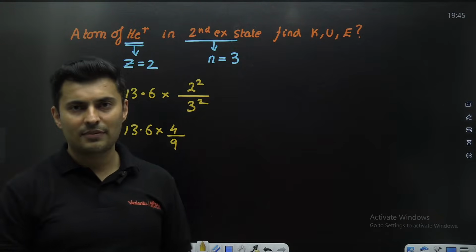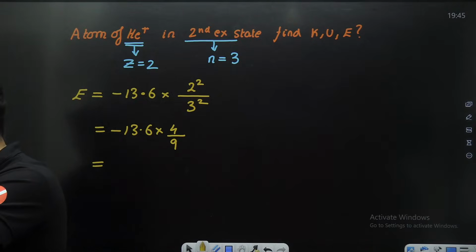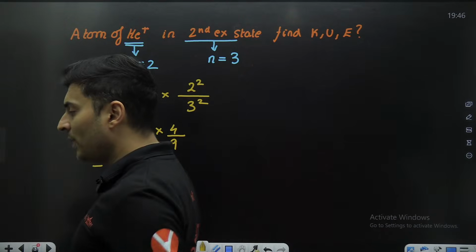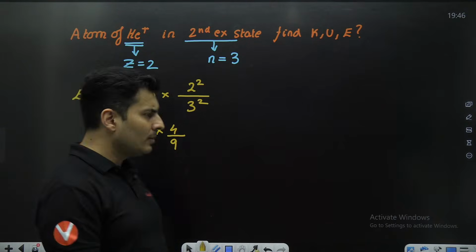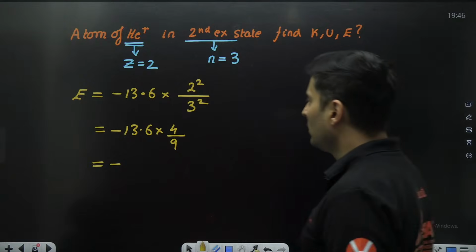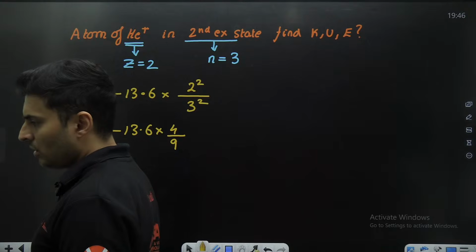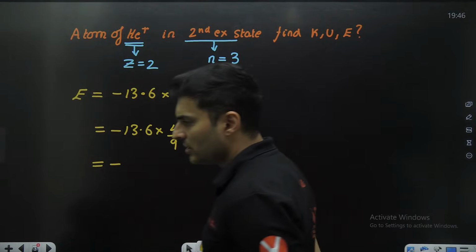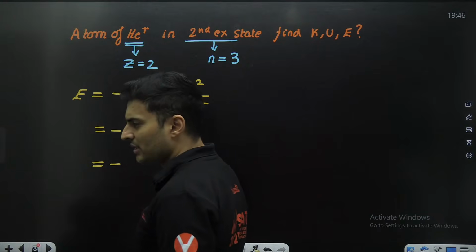Come on, my dear students, figure it out. Take 13.6 multiplied 4 times and then divided by 9. How many electron volts are you getting? Quickly let me know. Obviously, it will be less than 13. 4 by 9 is less than half, so somewhere close to 6. 6 point something you should get.